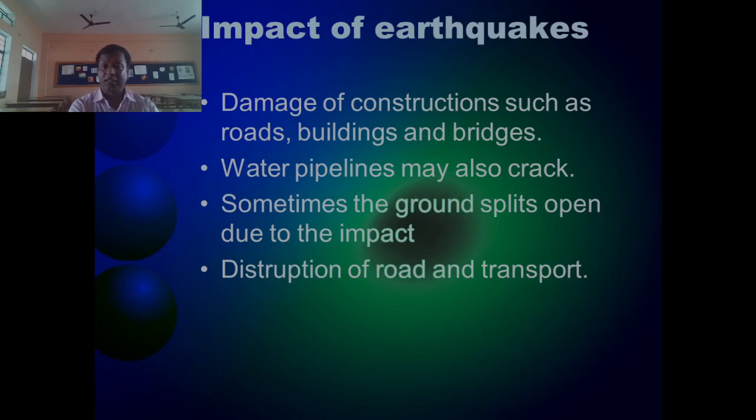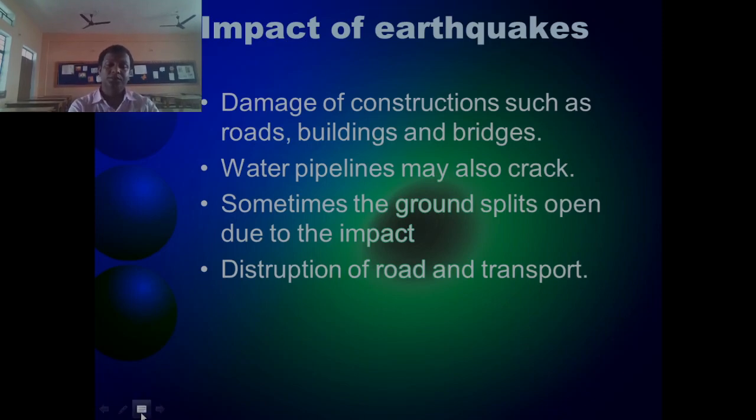So, dear students, damage of constructions such as roads, buildings and bridges, and water pipelines may be cracked. Sometimes the ground splits open due to the earthquake, and disruption of roads and transport you can easily experience.